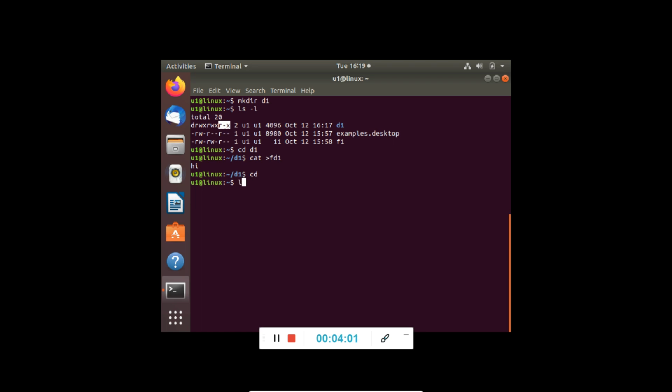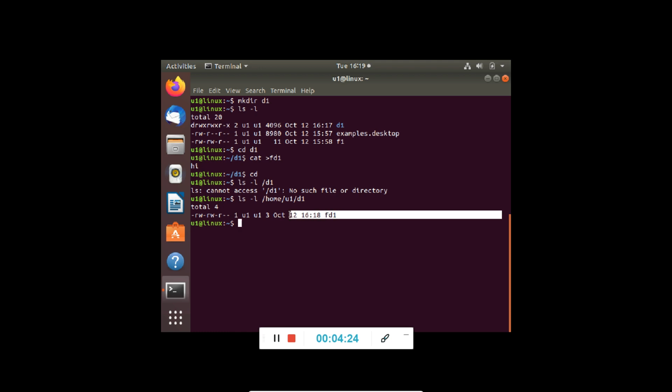So if I wish to list the contents of this directory, ls -l /D1, it says no such directory in U1 because I have given the wrong path. It is actually in /home/U1 and then D1. So it can list the contents and it shows that there is a file, which is fd1.